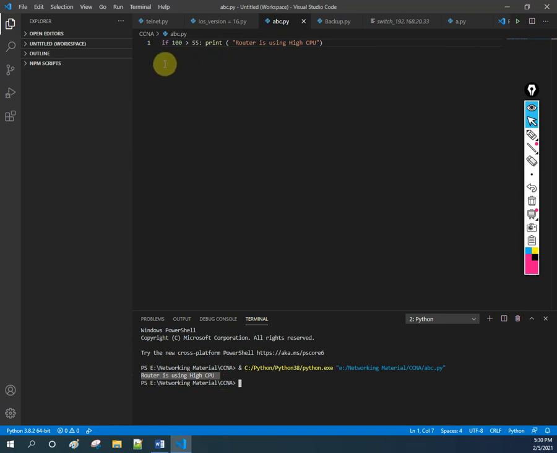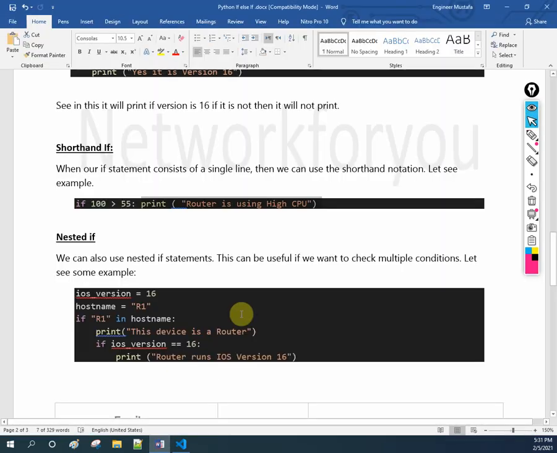So in some coming classes, in coding, we can use this type of check. We can create one variable, and check if this variable is greater than this one, or this variable is greater than that one, to see whether our CPU usage is more or less. Like this we can do. But now in this class, just try to understand how we are using the variable, how we are creating the code, and how we are writing it in the short form, that is the shorthand if statement.